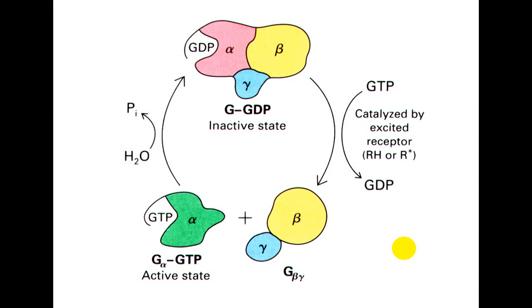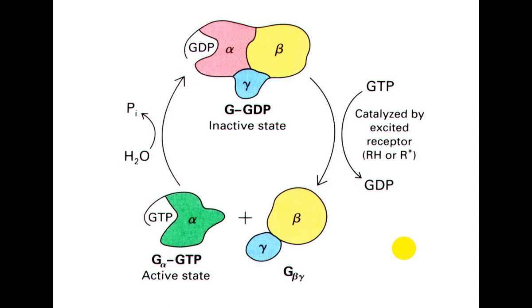So there are numerous members, having 16 G alpha subunits, 5 G beta subunits and 14 G gamma subunits. Most if not all have GTPase activity.